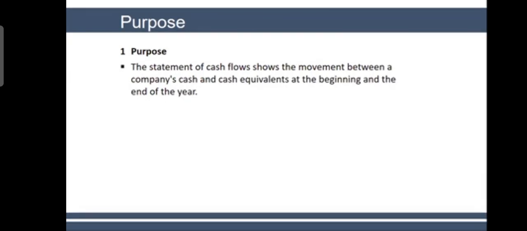For example, if I'm holding a bill of exchange and it has some dollar value, which can be exchanged for cash at the same point of time, I treat it as a cash equivalent. Cash equivalent is any financial asset which can be converted to cash readily, immediately, and at a known amount. So gold, is it cash equivalent? Gold can be sold very easily. You can sell gold within an hour. So is it cash equivalent?